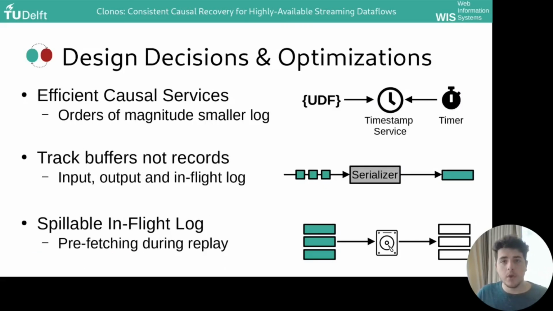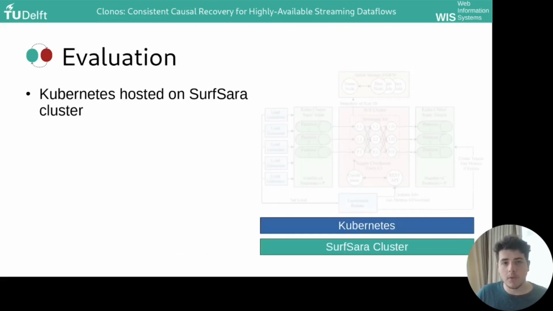In the paper, we also outline many design decisions and optimizations which make Clonos a reliable and performant system, such as efficient designs for causal services, tracking at the level of buffers instead of records, and allowing the in-flight log to be spilled in order to recycle memory. But for now, I would like to move on to evaluation.